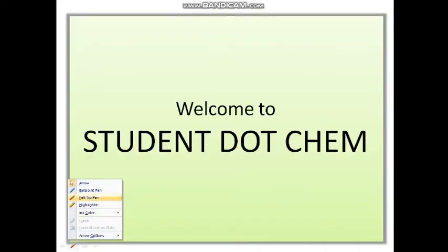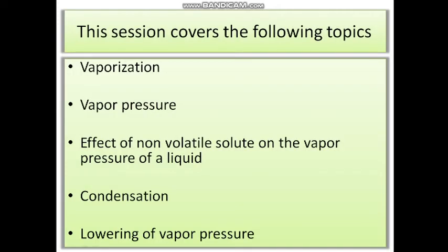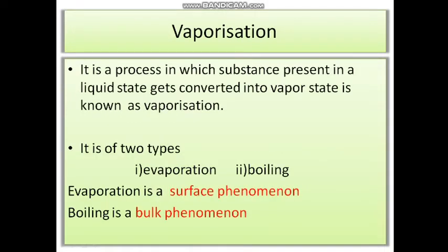Our present session covers the following topics: vaporization, vapor pressure, effect of non-volatile solute on the vapor pressure of the liquid, condensation, lowering of vapor pressure. Next, the first topic is vaporization. It is defined as the process of conversion of liquid state into the vapor state. It is divided into two types: evaporation and boiling.